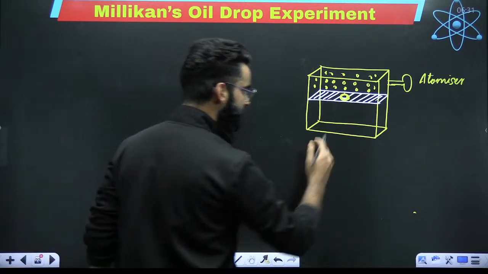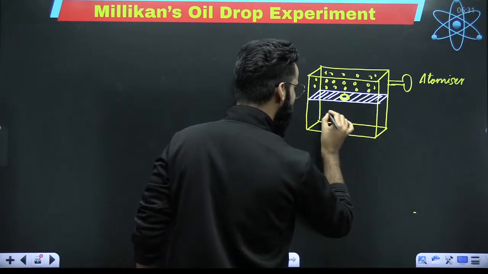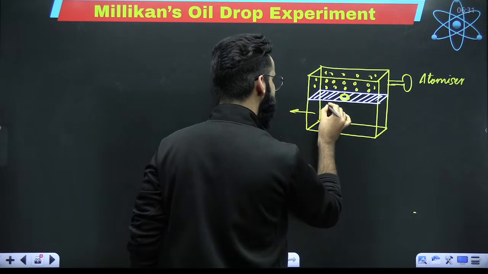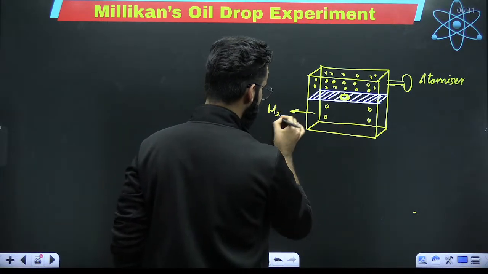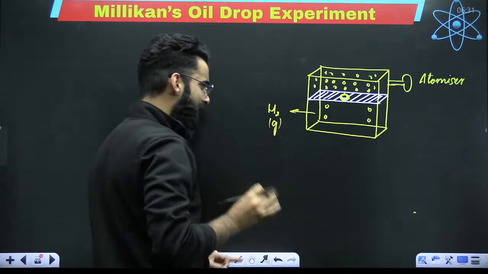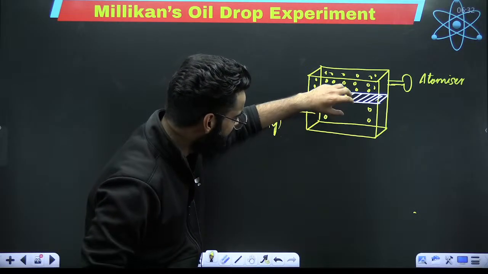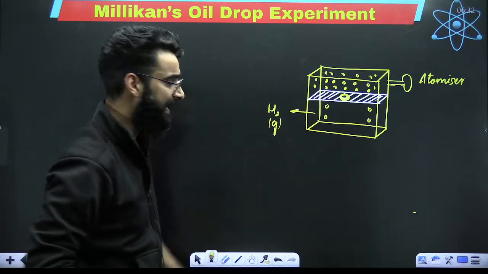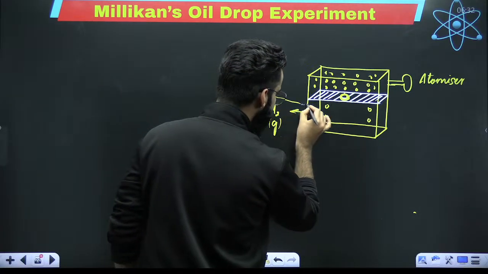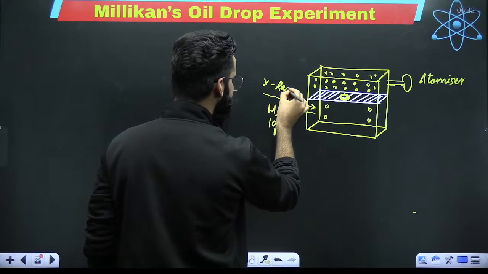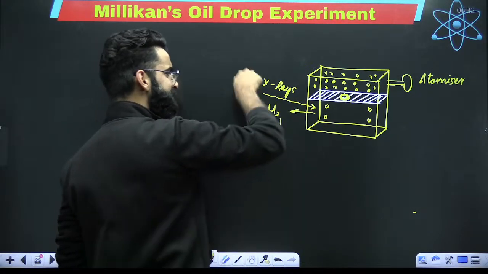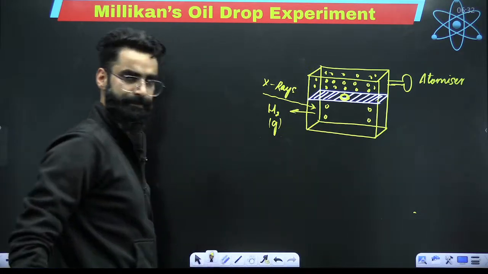What exactly are we going to do? In this bottom chamber, we are keeping the hydrogen gas molecules. These are your H2 gas molecules which are present in this chamber. Now, my dear students, in this bottom chamber, there are H2 gas molecules. So what exactly will we be doing? We'll be providing some X-rays, and these X-rays will be incident on these gas molecules.